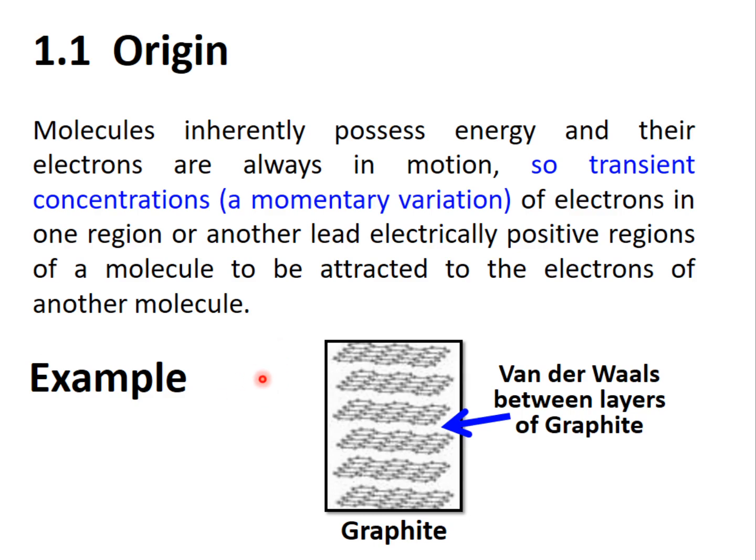One such example of these forces is in graphite. Graphite consists of layers of carbon atoms, and each layer has van der Waals forces between them.